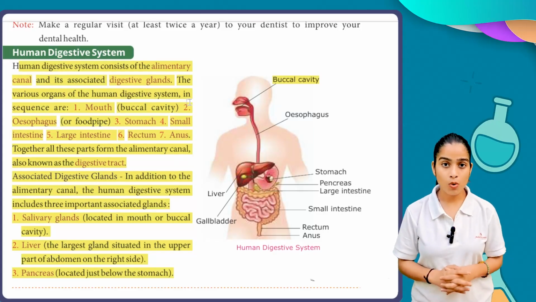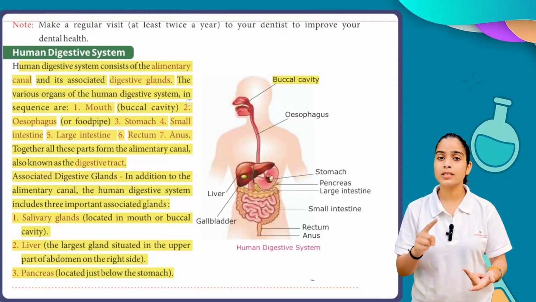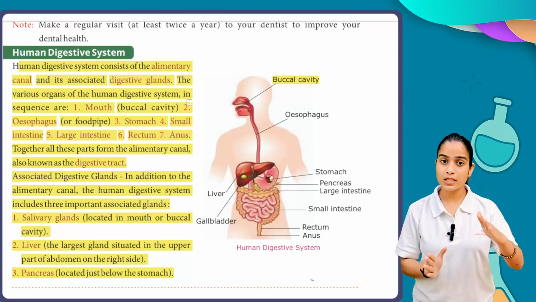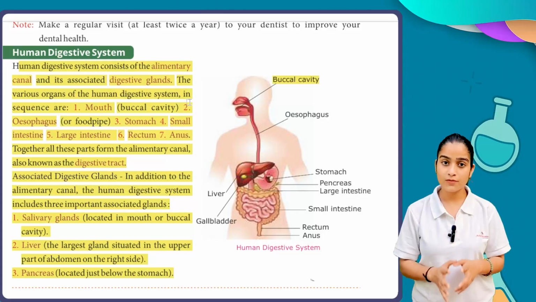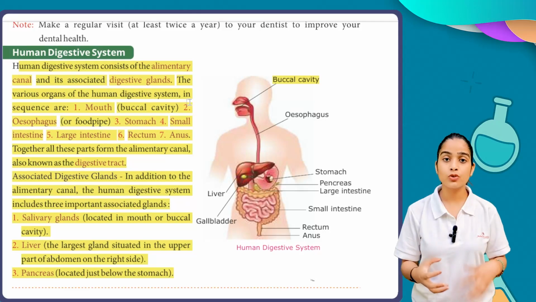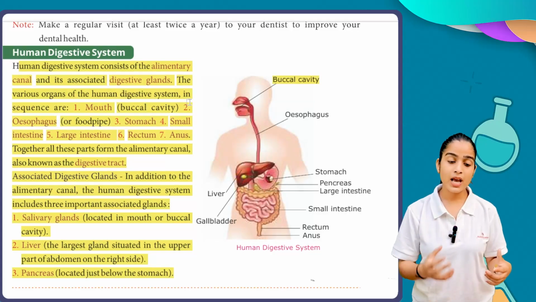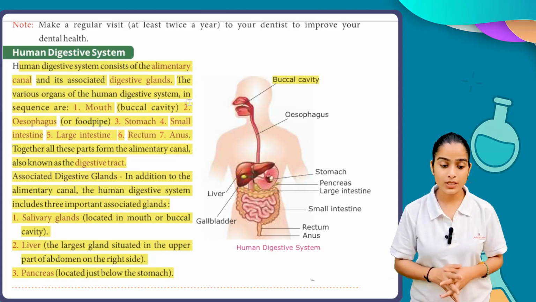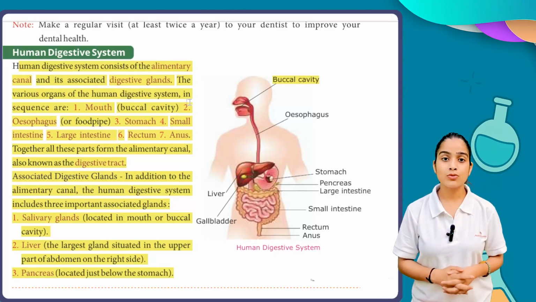So this is the whole process of the digestive system, with the help of the buccal cavity, esophagus, stomach, small intestine, large intestine, rectum, and anus. We call it a digestive tract because all these parts go together. Now we have three associated glands which help us to digest our food. The first is the salivary gland, with which we convert our food into a bolus for easy movement inside our esophagus. Next, we have the liver, which helps us to digest our food, and it is located at the upper part of the stomach. Next, we have the pancreas, which also produces some chemicals to help us digest our food properly.